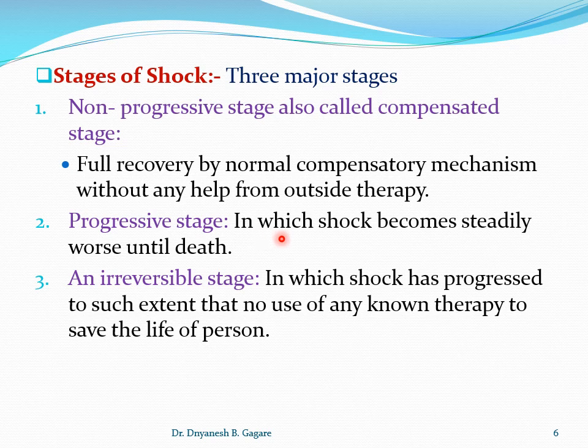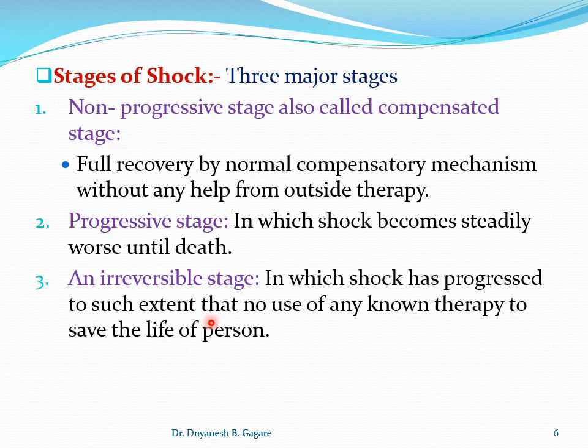If the medical help is not given, it steadily worsens and death is sure.